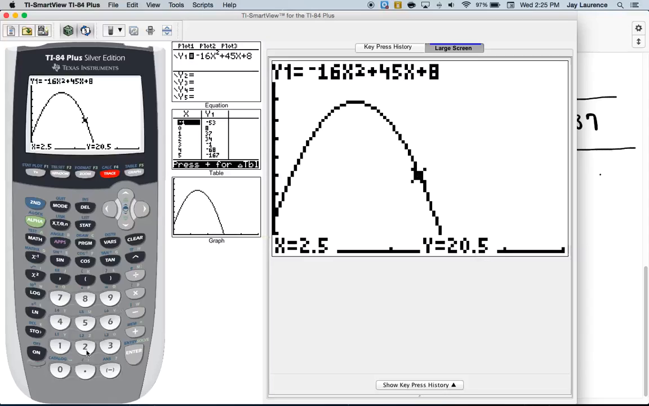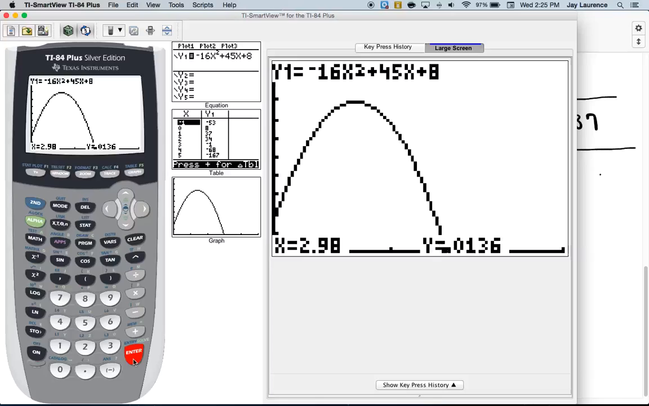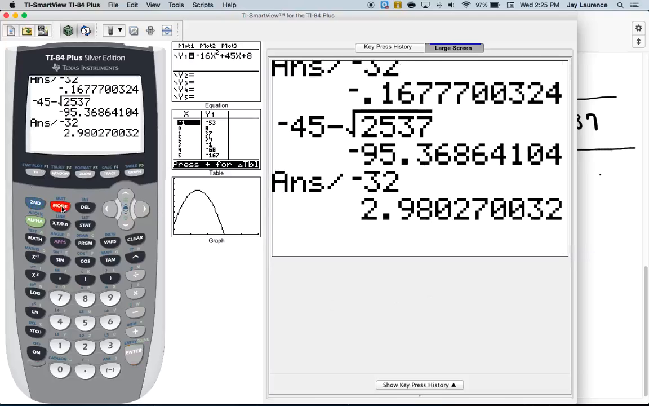Now, what do we get? 2.98? Now, remember, that's a rounded answer, but watch what's going to happen when I plug in 2.98 into x. Look at that. I get a number pretty darn close to 0. It's going to be a little bit off of that. What was that long decimal? Let me see if I can do it more accurately.